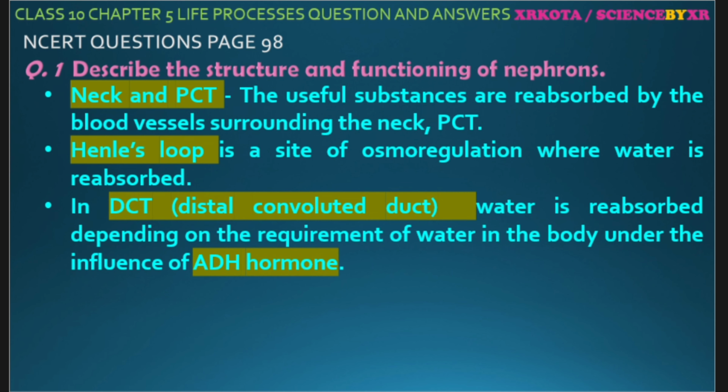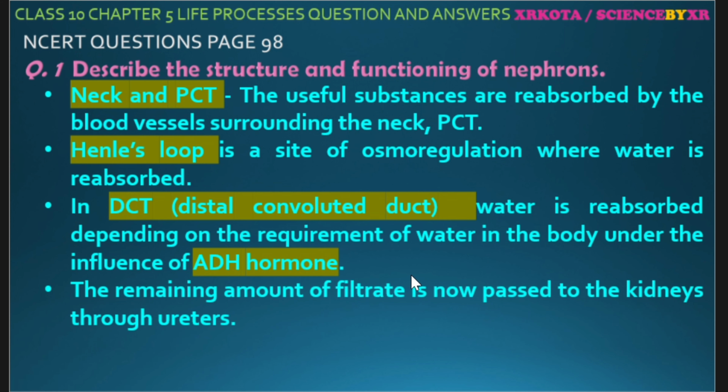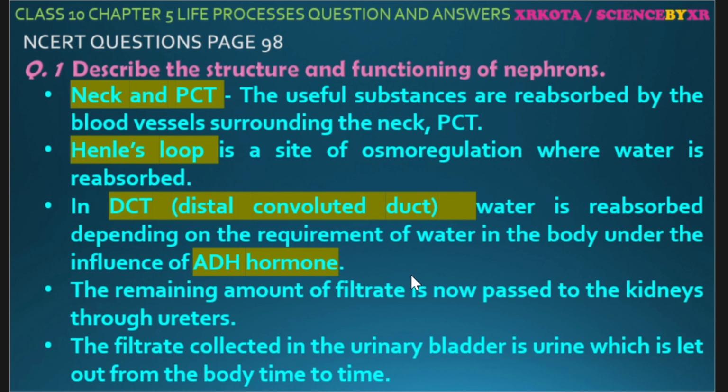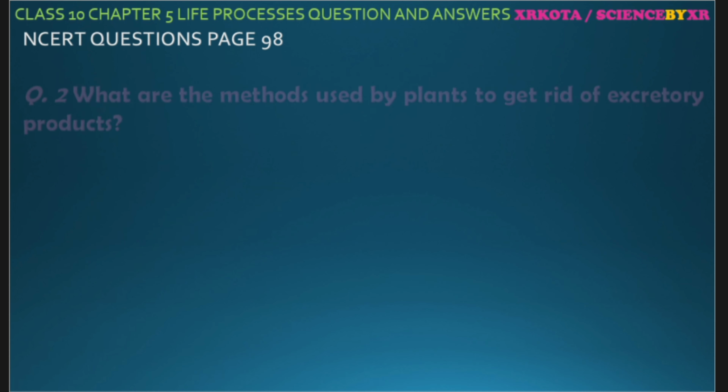And in DCT, that is distal convoluted tubule, water is reabsorbed depending on the requirement of water in the body under the influence of ADH. So when the water is less, more ADH is secreted, and more and more water is reabsorbed from the DCT. When the body has enough water, the ADH is not secreted and no water is reabsorbed and it is allowed to go out in the waste. The remaining filtrate will be collected by the ureter, flows through the ureter and reaches the urinary bladder.